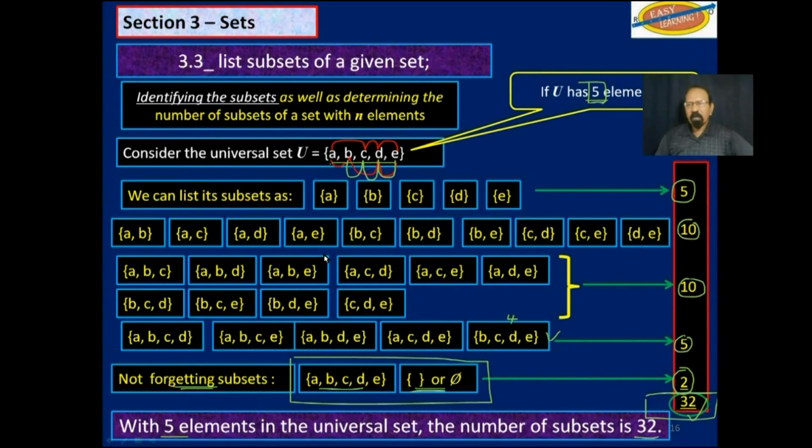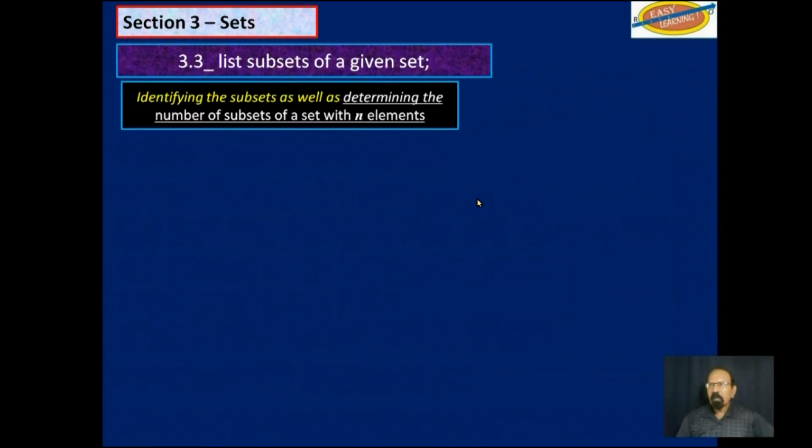However, if you are given a set and asked, is it a subset of a larger set, that would be pretty easy to do, as you can see here. Can you find all this in that? And if the answer is yes, then it is a subset. So identifying the subsets, we can do that. Now we are going to look at determining the number of subsets in a set with n elements.